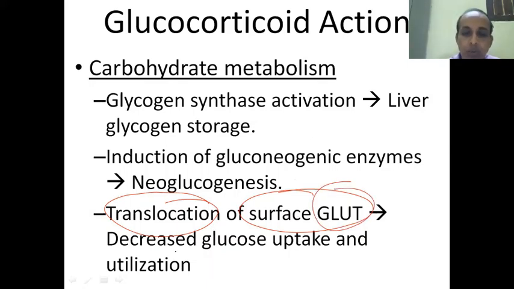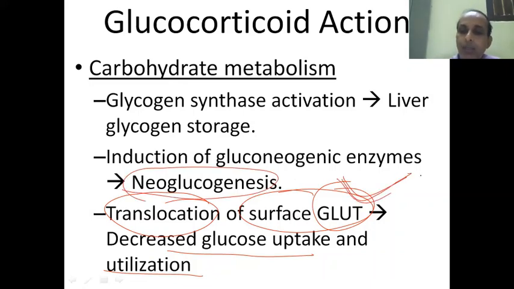So there is decreased glucose uptake and therefore utilization as well. So because of the neoglucogenesis and lower GLUT expression, there will be high blood sugar, and a diabetic-like state may appear in hypercorticism.